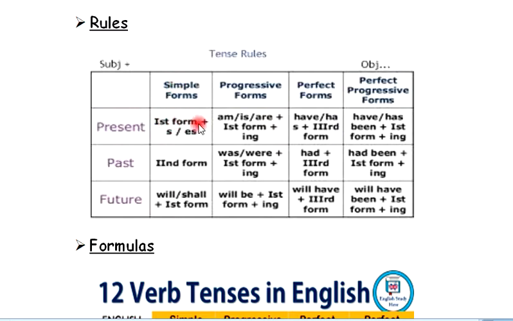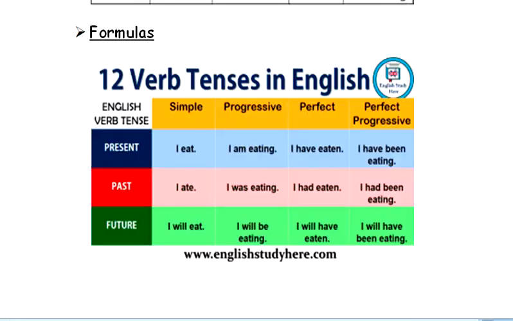We have to use first form plus s or es. So how we convert that formula into a sentence is this. That's present simple form. We have to use first form with s or es, and we put s or es with he, she, it, but we don't need to put it with I. So I write whatever sentence I want to write. Let's suppose I'm writing I and eat. Eat is the first form, so this is present simple form.